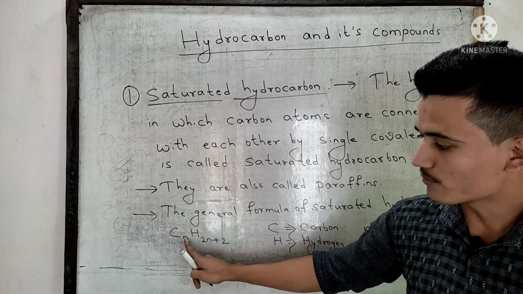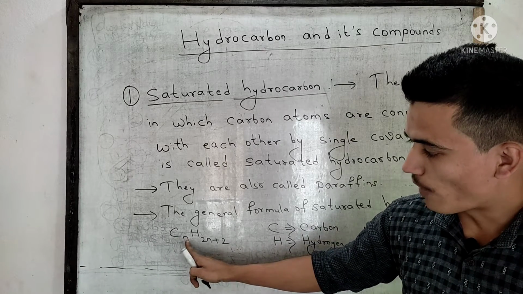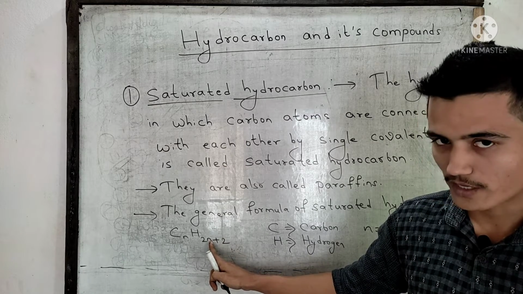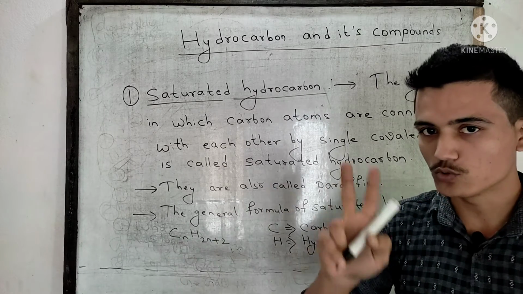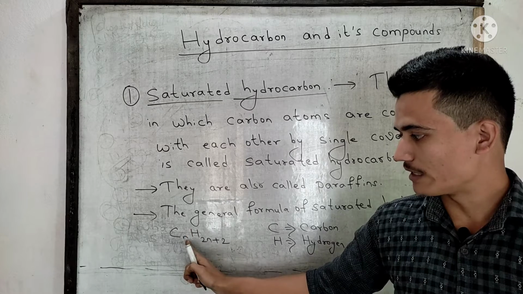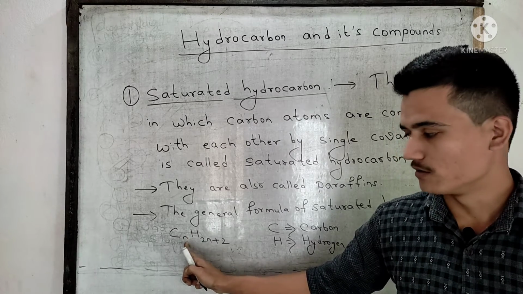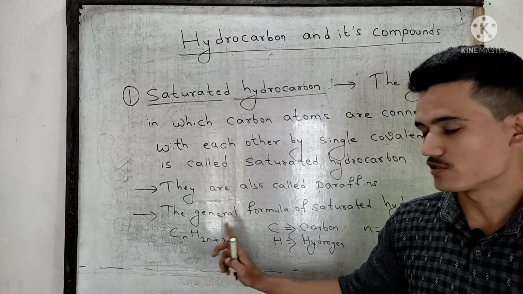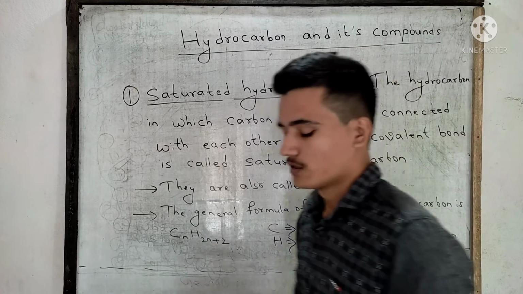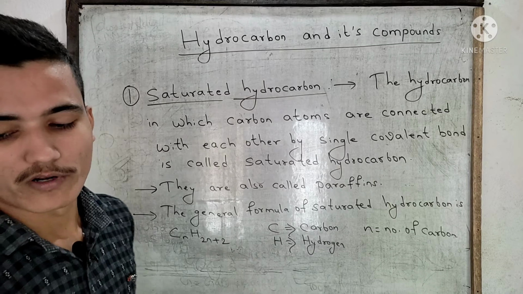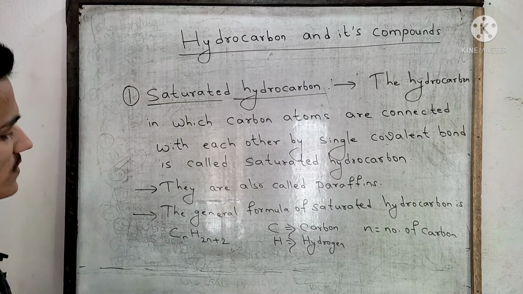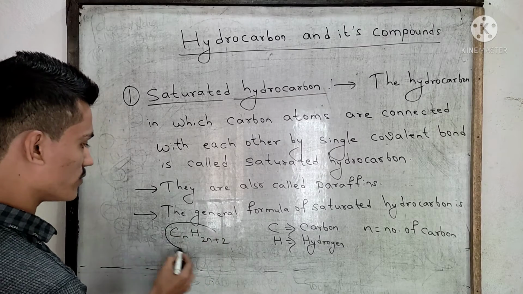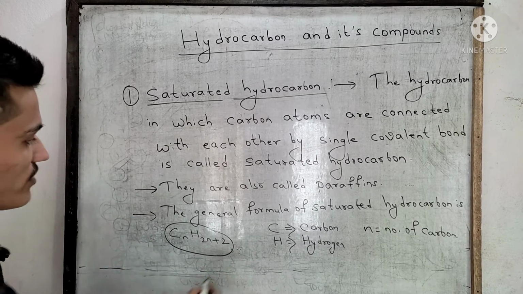If the number of carbon atoms is 1, put 1 in place of n, here also 1. If the number of carbon atoms is 2, then place 2 instead of n: C2H(2×2+2), which is C2H6. In this way we can derive the molecular formula. You have to remember this. Very, very important.